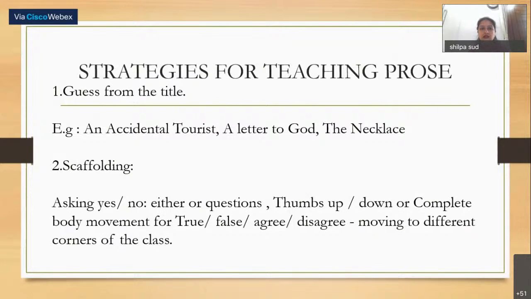So now we will be talking about strategies for teaching prose. The first one is very simple: guess from the title. Just write the title of the chapter on the blackboard, or just tell the students the title of the chapter and ask students what the story can be. Like An Accidental Tourist. Just write the name of the chapter and ask them, what do you think will be there in the chapter? Give them prompts, ask them, and let them speak. It's not necessary that they come to the right conclusion that this is the story. They can give their varied versions, and accept all the versions which the students would be providing you.